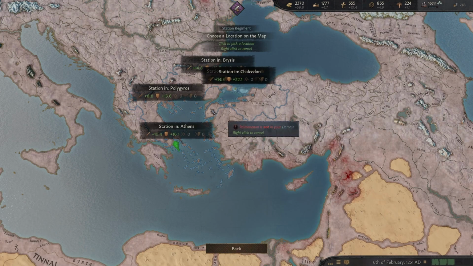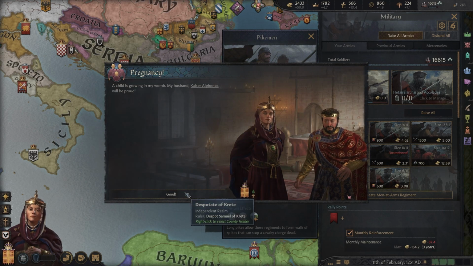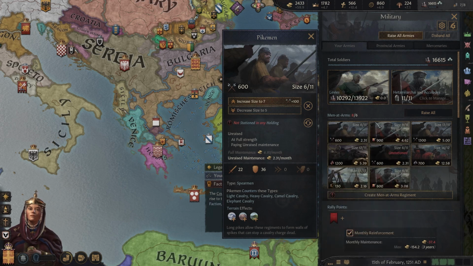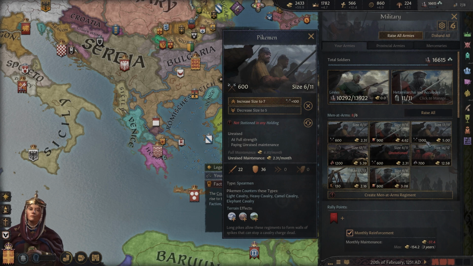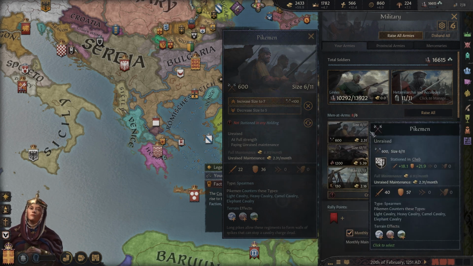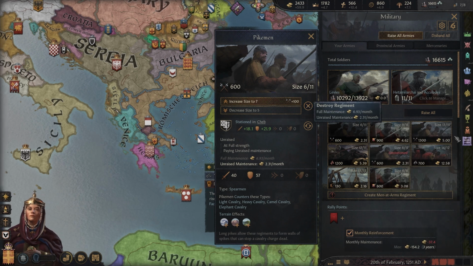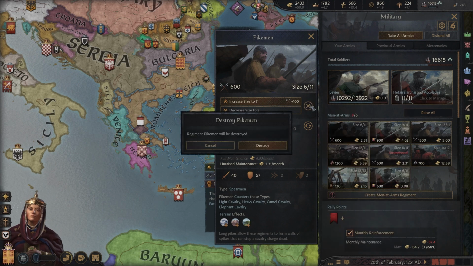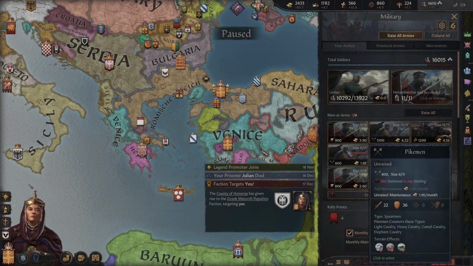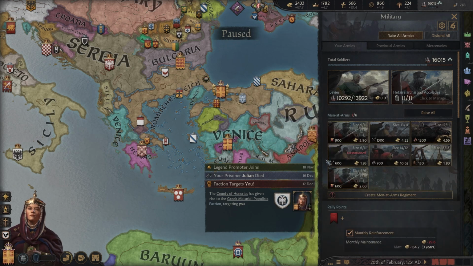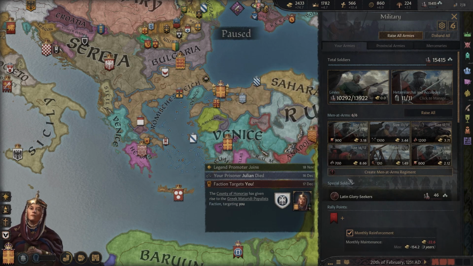Can we station these troops? No, we probably have too many. Pregnancy. Oh, nice. Another kid. We have too many men-at-arms. Above limit, paying 40% extra. Okay, well, in that case, I'm not opposed to getting rid of the pikeman regiment because we already have one over here. So we'll get rid of the smaller pikeman regiment. And do we have another pikeman? Why do we have 3 pikeman regiments? Okay, let's get rid of this one as well. There we go. 6 out of 6.